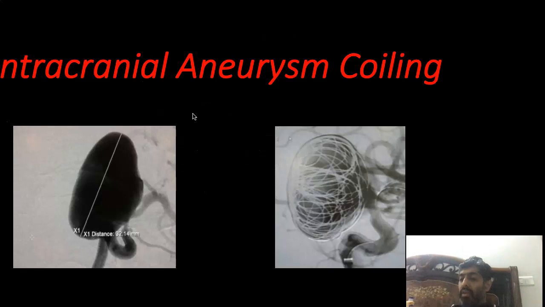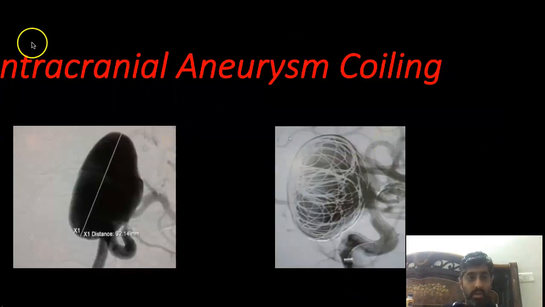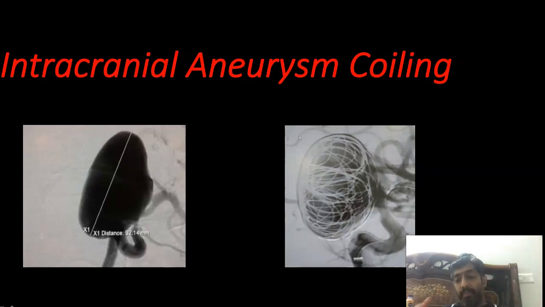So from here I will come to the specifics. Intracranial aneurysm coiling. I will say this is the most important procedure done in the DSA Lab, and it will form the crux.